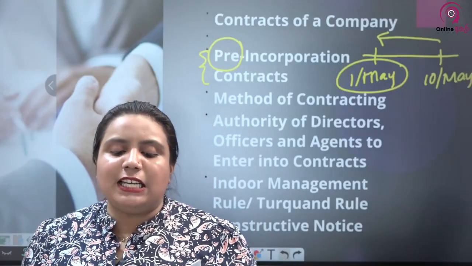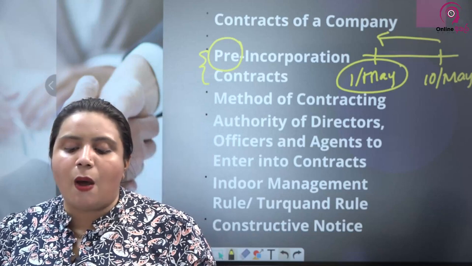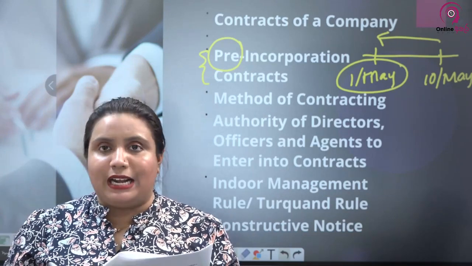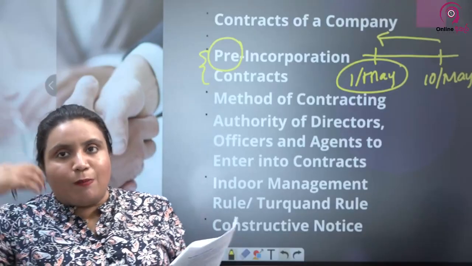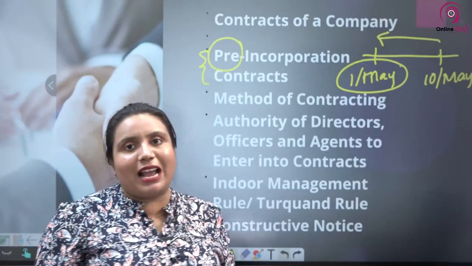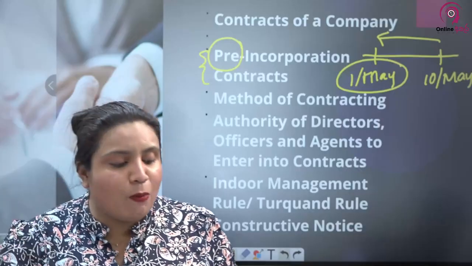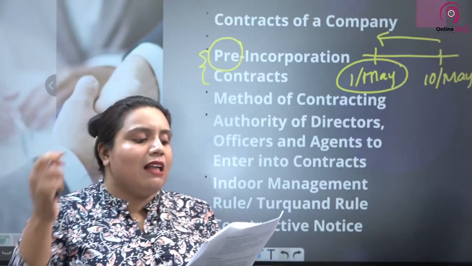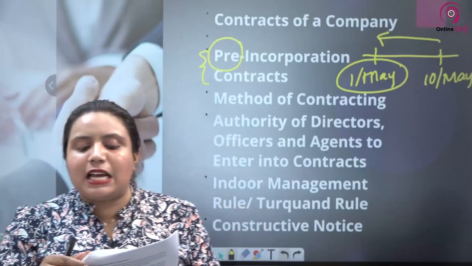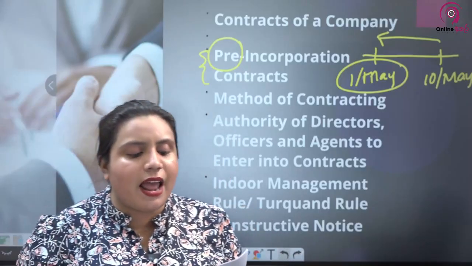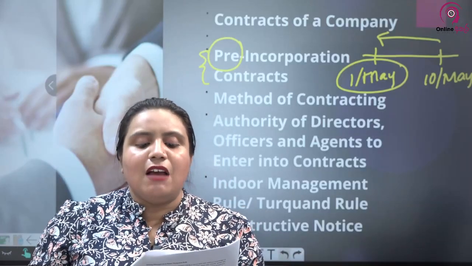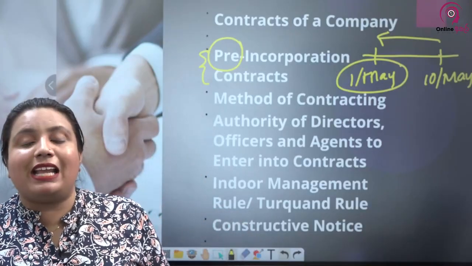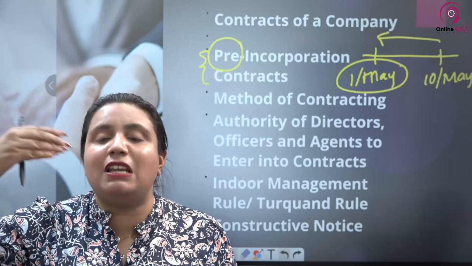Where a person enters into a pre-incorporation contract for and on behalf of a company, that person is deemed to give an implied warranty. Especially, as I told you, promoters enter into pre-incorporation contracts on behalf of the company. So, the promoter is giving an implied warranty that the company will be incorporated within such period as may be specified in the contract, or if no period is specified, within a reasonable time after the making of the contract.